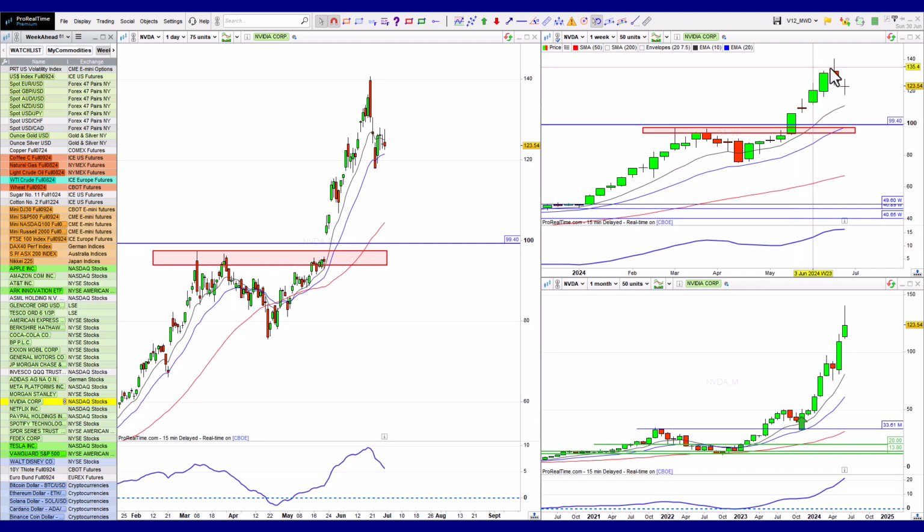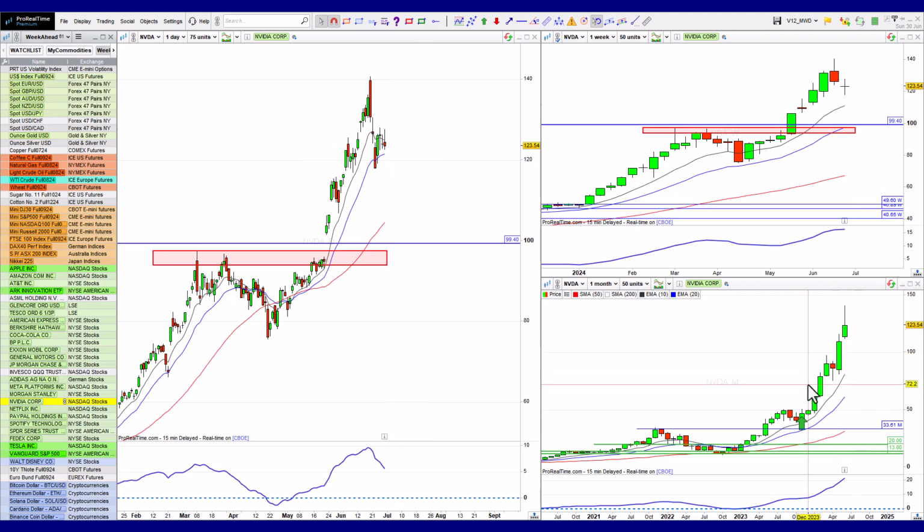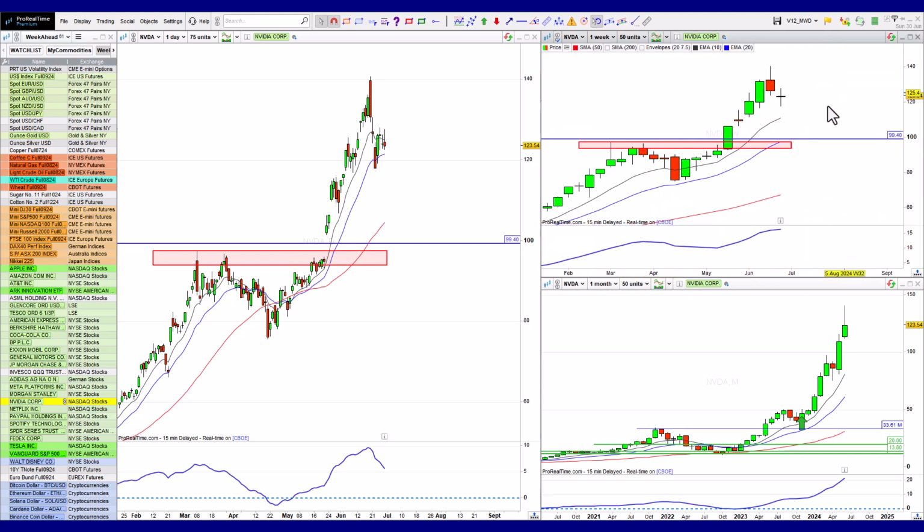NVIDIA starting a little bit of a retracement here on the weekly. I mean, it's gone parabolic. So, ladies and gentlemen, we are going to get these types of corrections. We had this sort of consolidation in this area and a continuation on. Here, if we do pull back to that 100 level before we continue up, that's perfectly acceptable. MACD is still nice and bullish. So for now, this trend to me in isolation is very healthy.